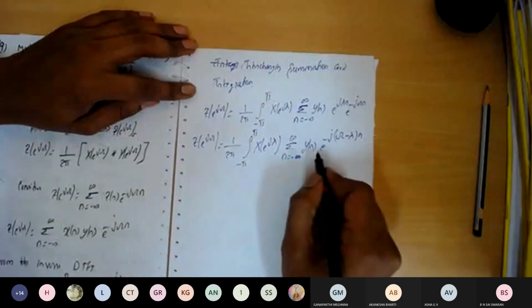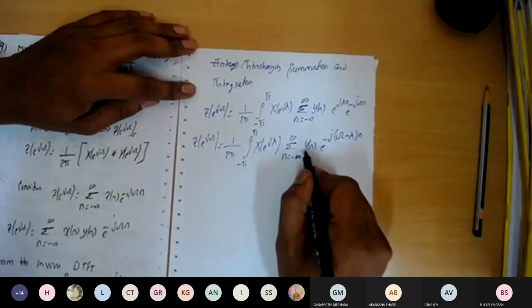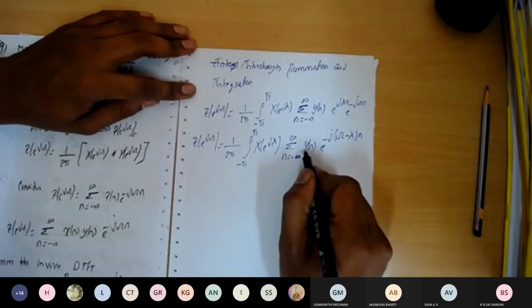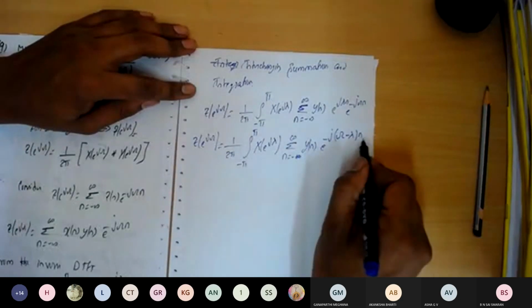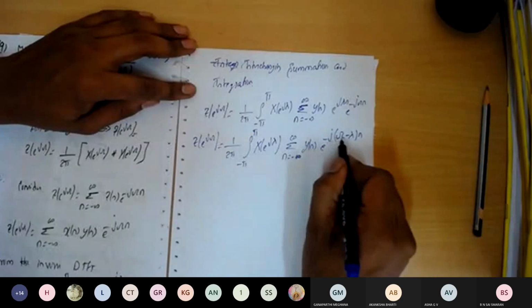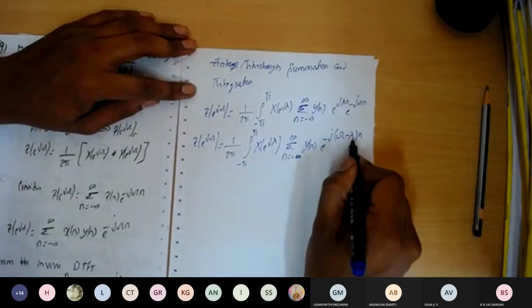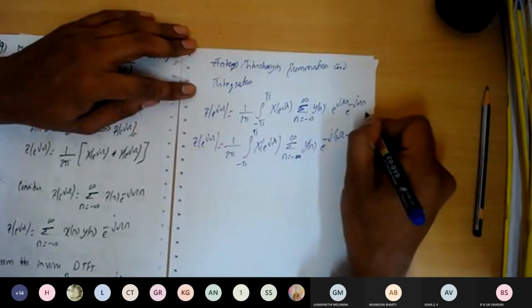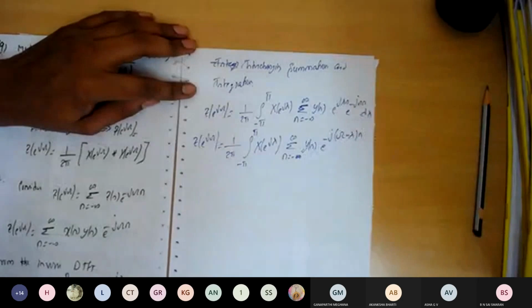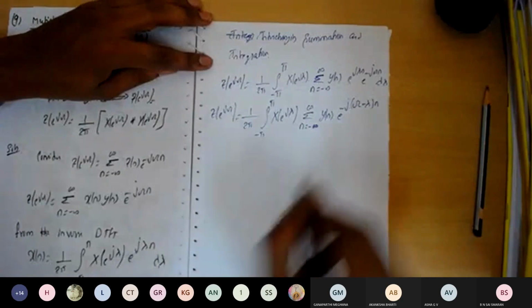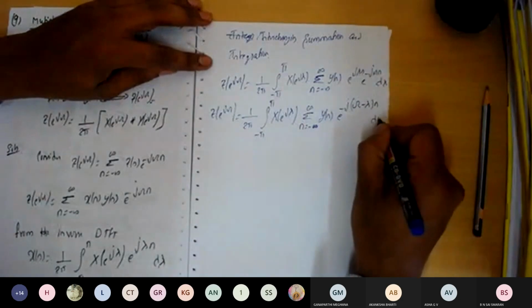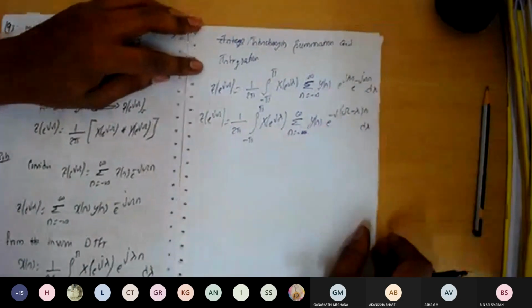Now this is a formula similar to the DTFT of y of n. Since y of n is the input, the corresponding output will be capital Y in the frequency domain, so you can remove the minus and you can remove n. The remaining quantity j into omega minus lambda stays. Also, d lambda is there, because in the integral part you can see d lambda in the inverse DTFT formula; here it has been missed, so here you can write d lambda.